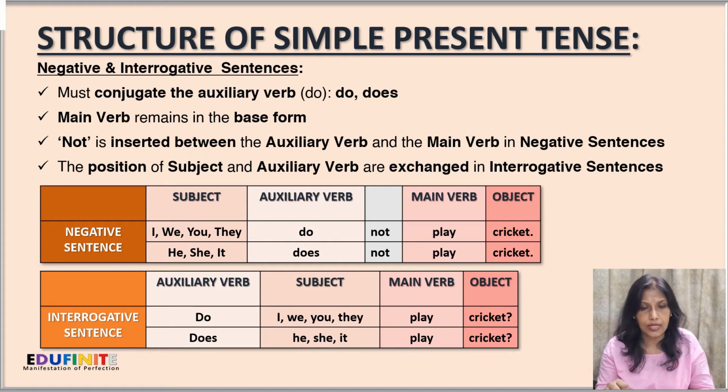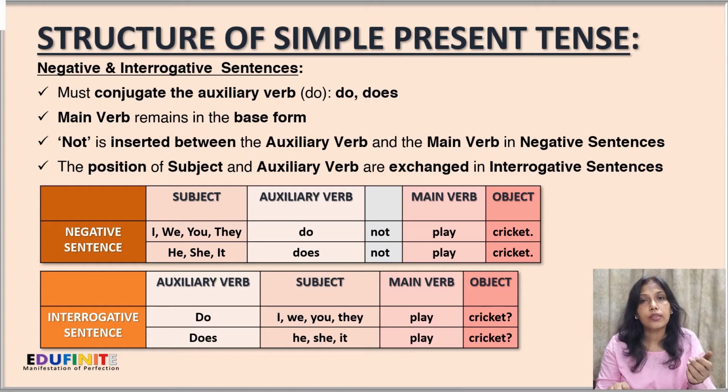So first look at the negative sentence. Here in the negative sentence, for the first person singular and plural, second person singular and plural, and third person plural, we use the auxiliary verb do, and the main verb remains play, and the object is cricket, but we have to insert not. Since this is a negative sentence, we'll insert not between the auxiliary verb do and the main verb play. So the negative sentence will be I do not play cricket, or we do not play cricket, or you do not play cricket, or they do not play cricket.